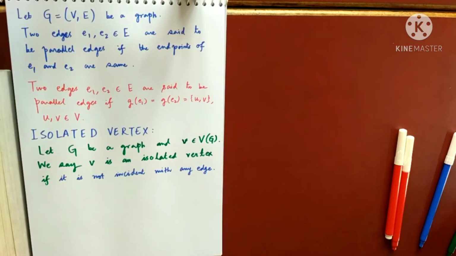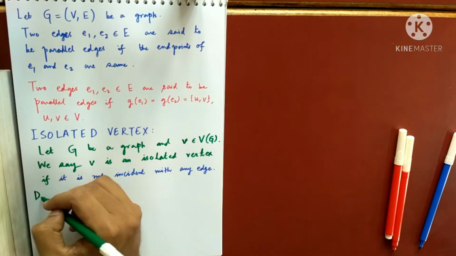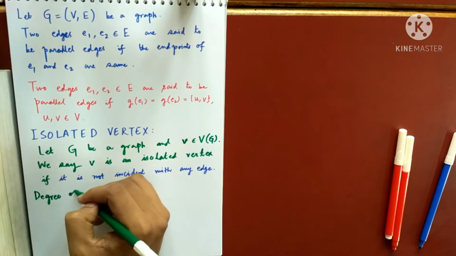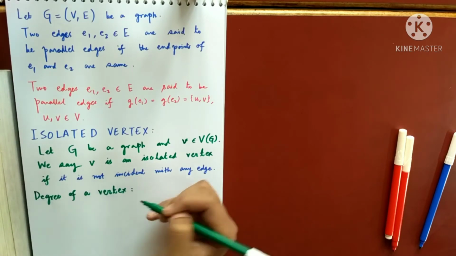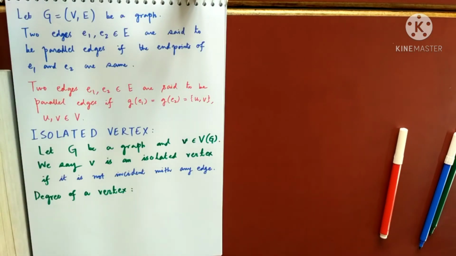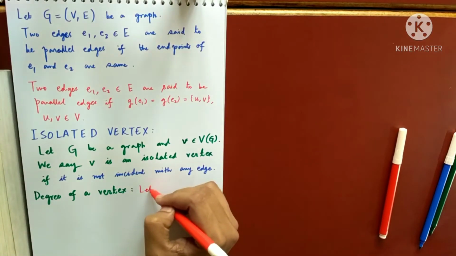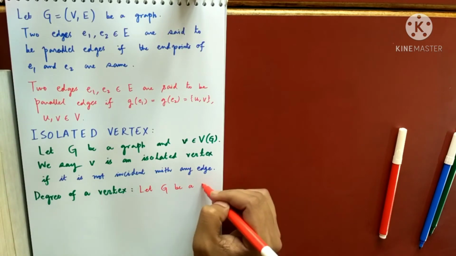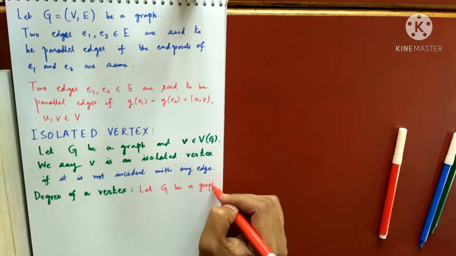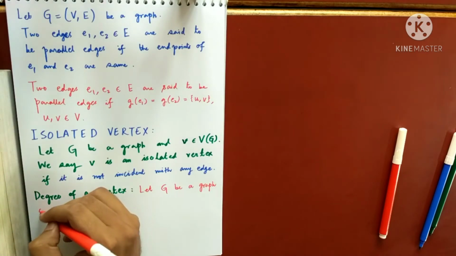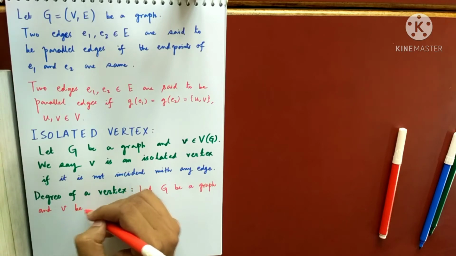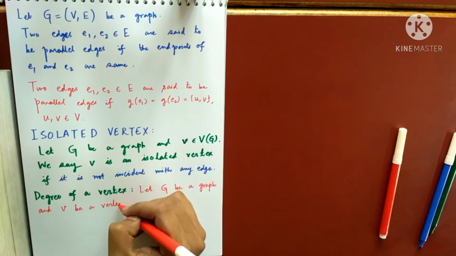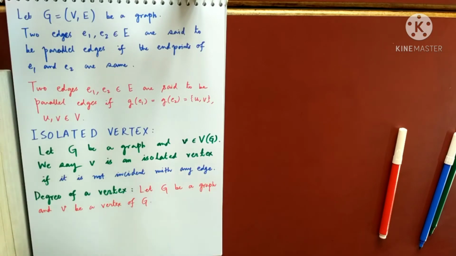So let me define what I mean by a degree of a vertex. So very important definition. So let me take a graph G. Let G be a graph and V, small letter V, be a vertex of G. So I have some graph and V is some vertex of G.